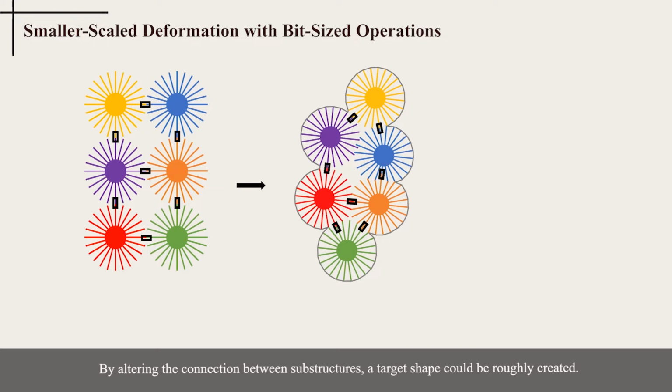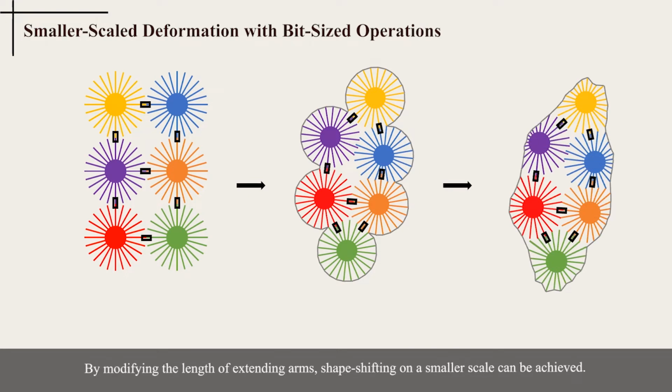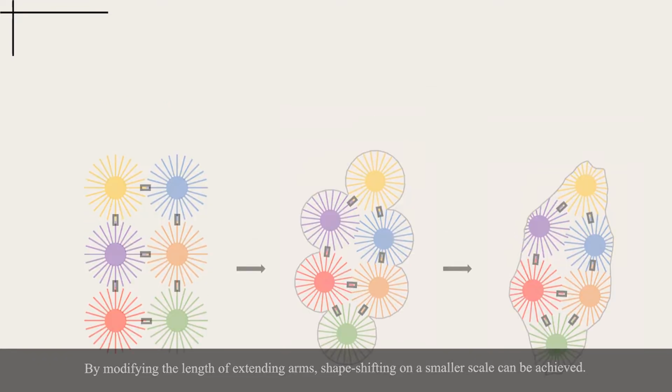By altering the connection between substructures, a target shape could be roughly created. By modifying the length of extending arms, shape-shifting on a smaller scale can be achieved.